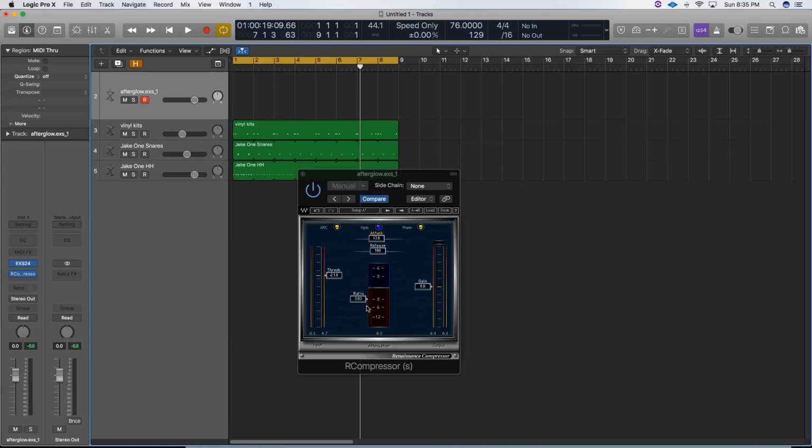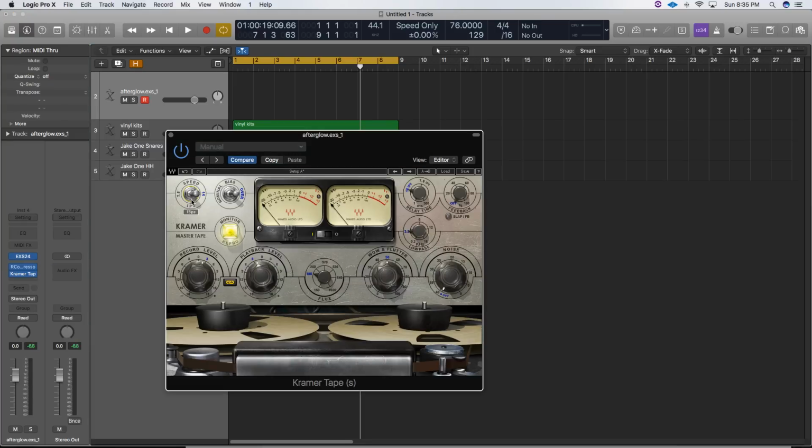Now the only parameter that really matters to me as far as this compression goes is getting about 6 decibels of gain reduction. The attack and release are pretty basic, and then I'm only setting the ratio 3:1 to get a pretty normal amount of compression. So that's pretty much all that is. Then I bring the tape plugin back up. I kind of do the same amount of stuff that I did before.